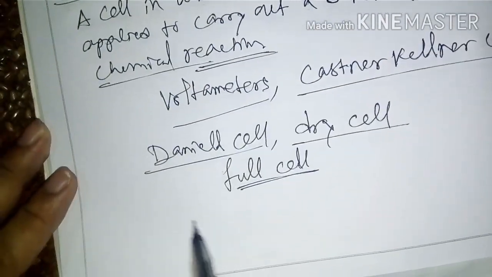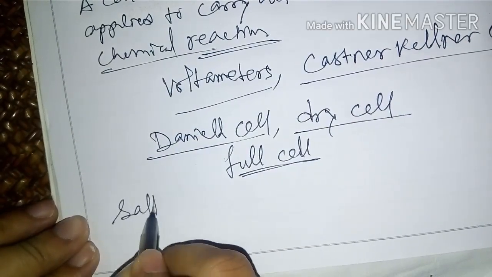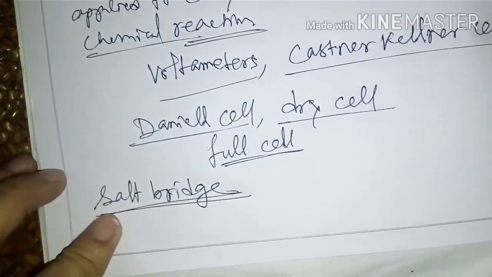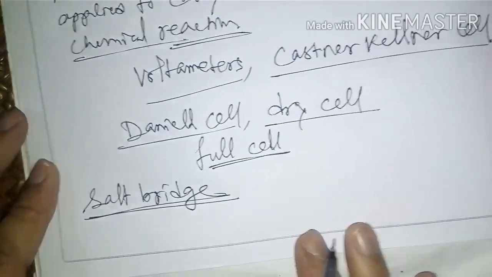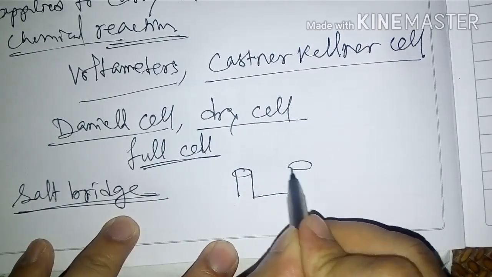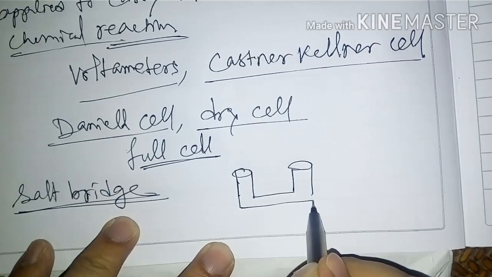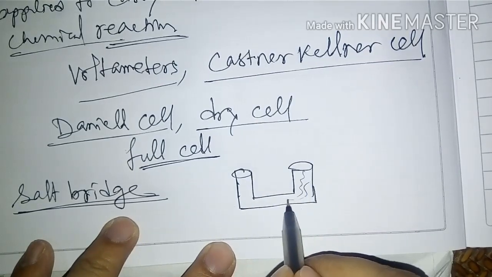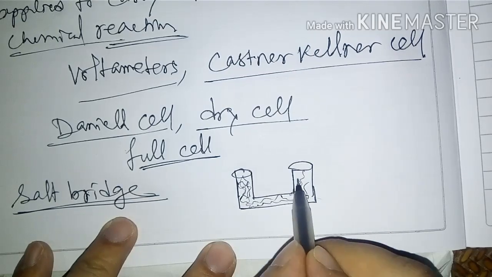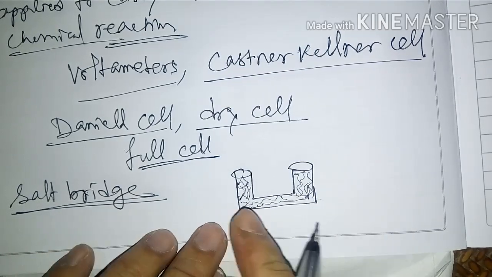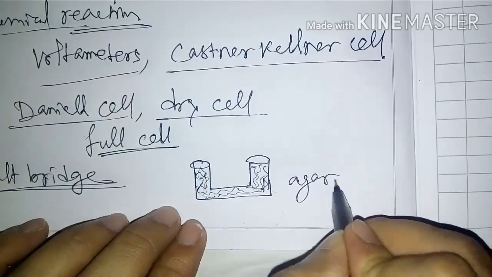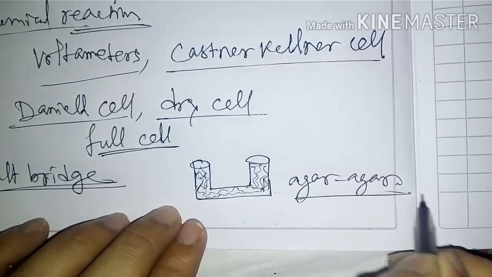First of all, see the salt bridge. This is very important. So what is a salt bridge? A salt bridge is like this, one U-tube shape. Inside the tube, there is an inert electrolyte and agar gel. Understood?